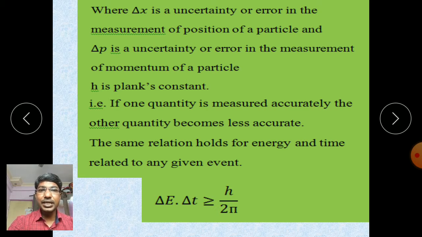The same relation can hold for energy and time. Delta E times delta t, where delta E is the uncertainty in the measurement of energy of a particle and delta t is for time, is greater than or equal to h upon 2 pi. Another relation is with angular momentum and angular displacement, which is also greater than or equal to h upon 2 pi.